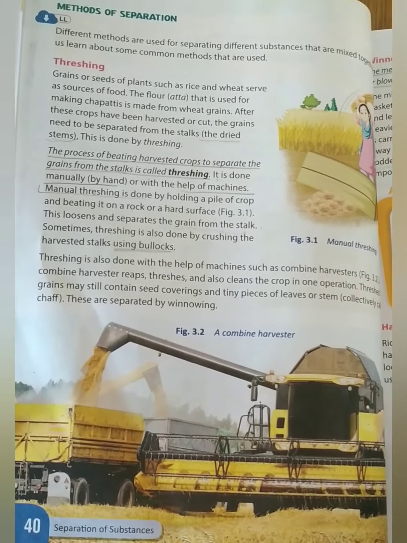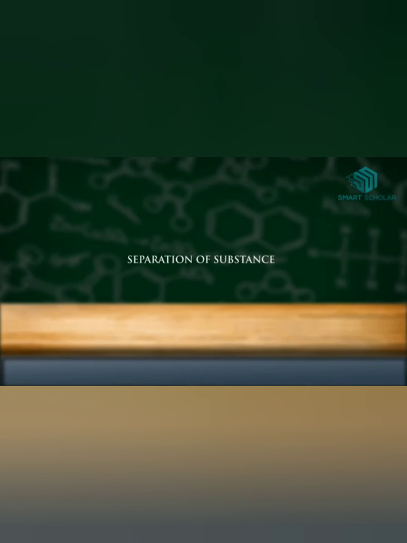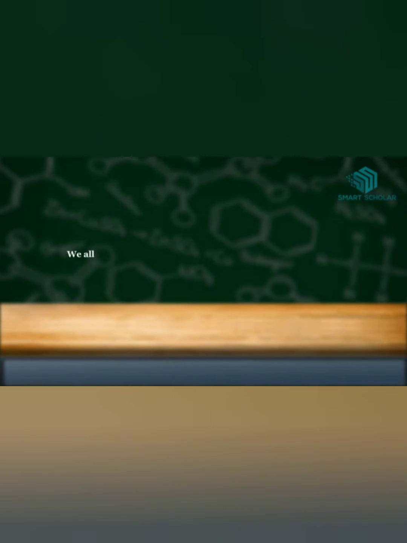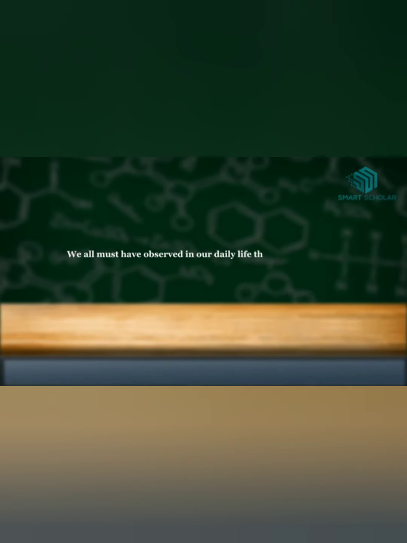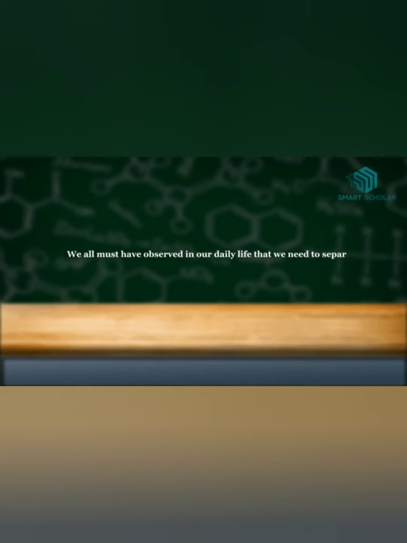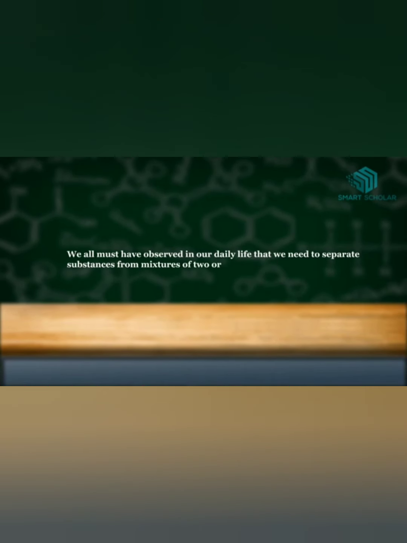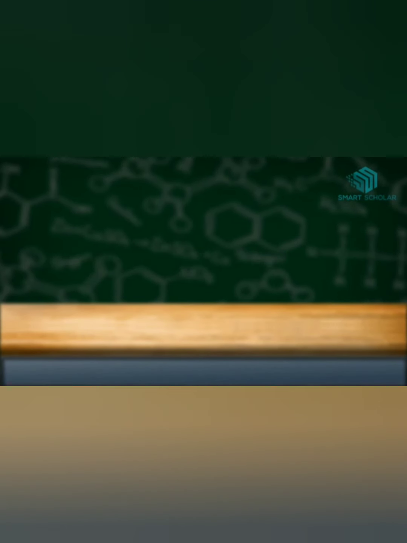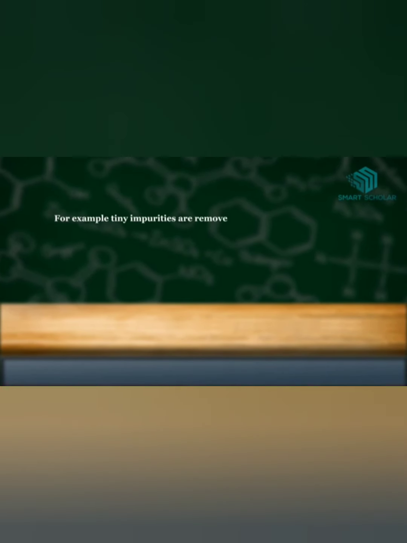Now let's revise all four methods that we have discussed. Separation of substances. We all must have observed in our daily life that we need to separate substances from mixtures of two or more substances. For example, tiny impurities are removed from rice before being cooked.